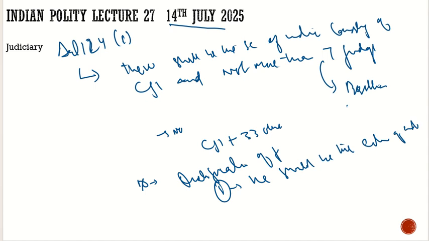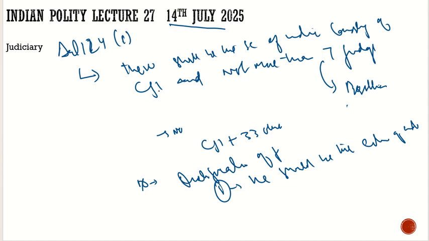In what way should he be a citizen? Is it because he was born in India? Whether he has got his citizenship through naturalization, registration, or any other way, he should be a citizen of India. That is the only criterion. In what way doesn't matter. So the first criterion is that he should be a citizen of India.